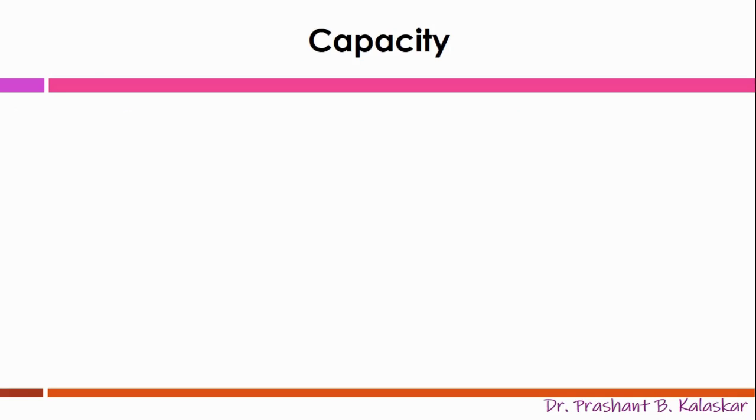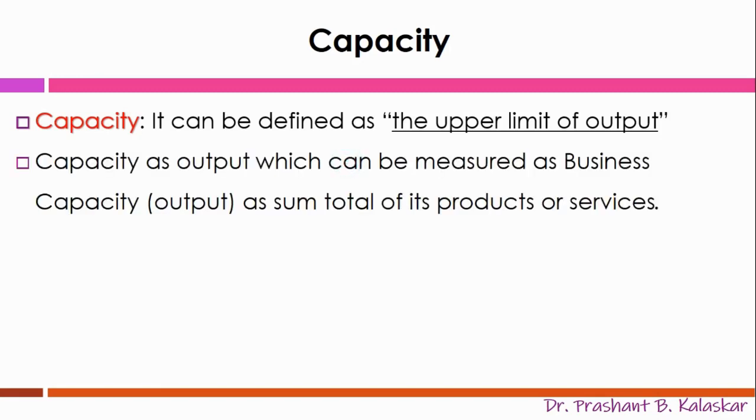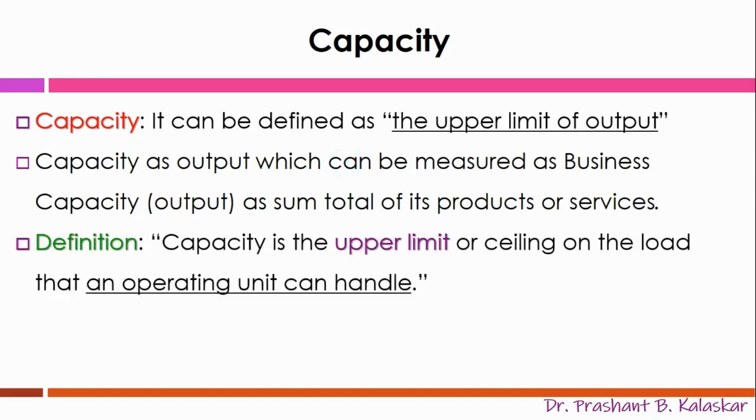Thus we can say that capacity is nothing but the upper limit which an individual, a machine or a manufacturing plant can handle. Capacity is measured as output in terms of volume or units which a business unit or production system can manage. Capacity is the upper limit or ceiling of the load which a production system, which includes machines and a manpower system, can handle.